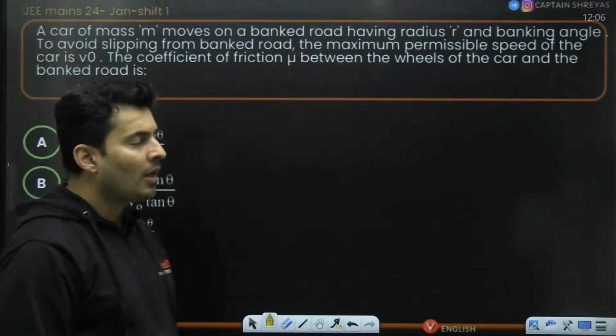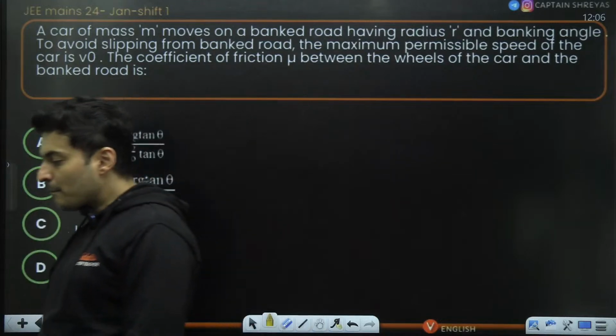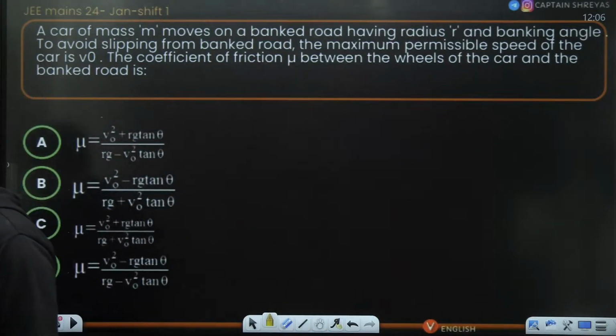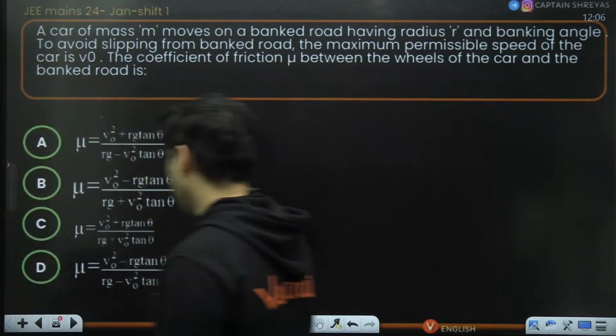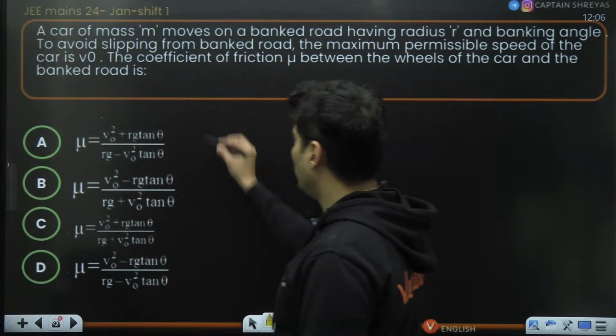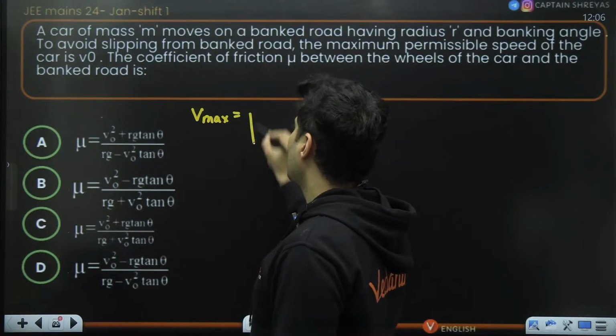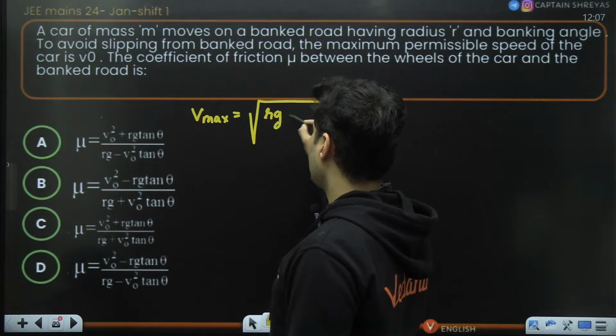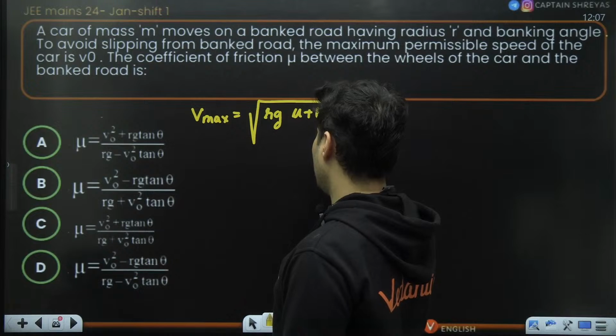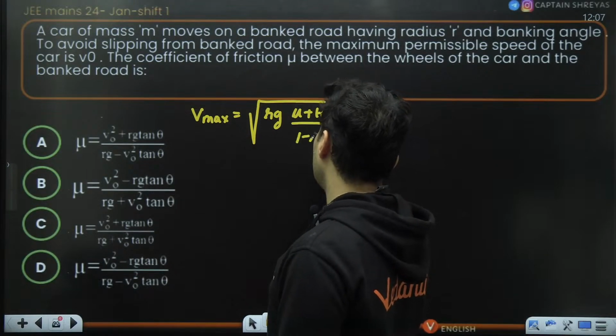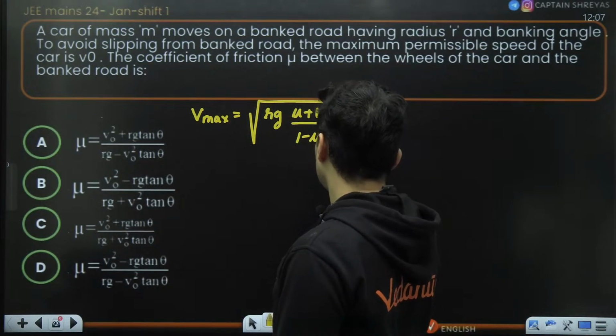This question is on banking of roads. So a direct formula is there. If you know the formula, it is very easy, else you will struggle. What's the formula? The maximum speed is given by root Rg times (mu plus tan theta) upon (1 minus mu tan theta).